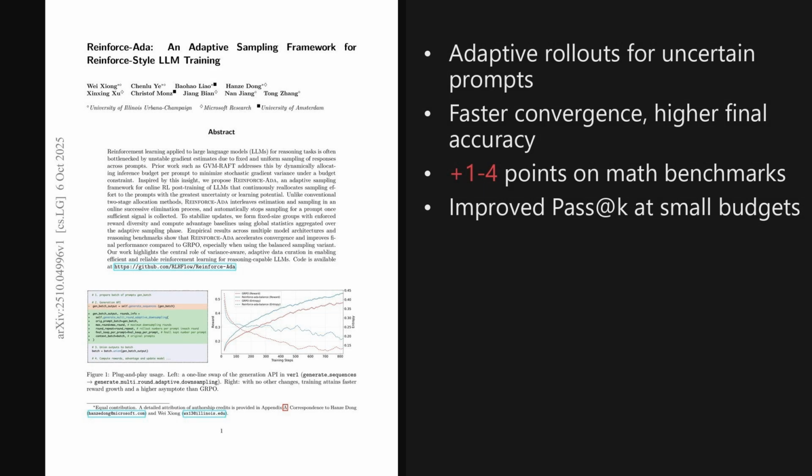2 takeaways stand out. Adaptive sampling that reallocates rollouts toward uncertain prompts prevents uniform reward collapse and yields higher rewards, and pass at small K with only about 2 to 3 times more compute. The plug-and-play swap means easier adoption across trainers. The broader implication is clear. Variance-aware data curation makes reinforcement learning for reasoning models more reliable.